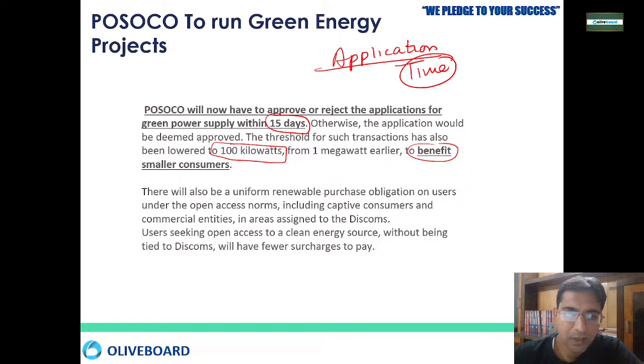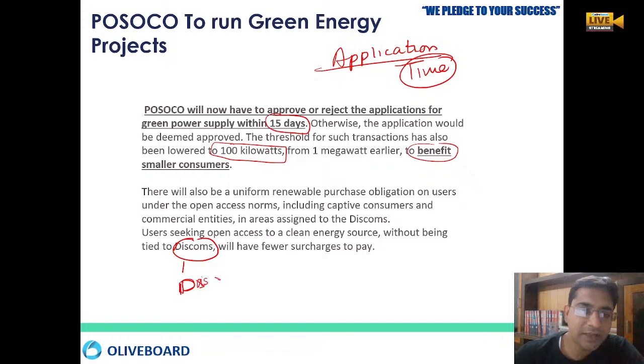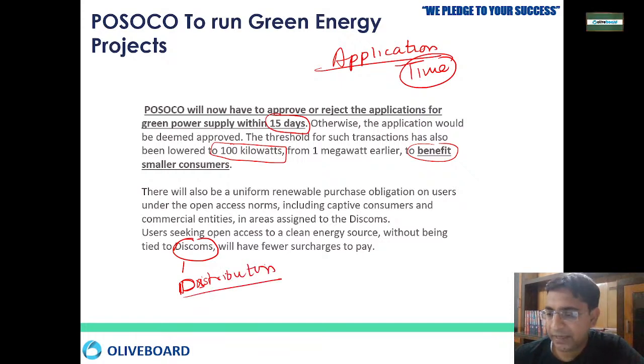They will get clean energy without being tied to a discom, that is, a distribution company. Earlier people had to go to a particular distribution company, and whether it accepted your offer or not was uncertain. It is not like that now. You simply apply, and within 15 days you don't have to go to a particular discom or anything like that.